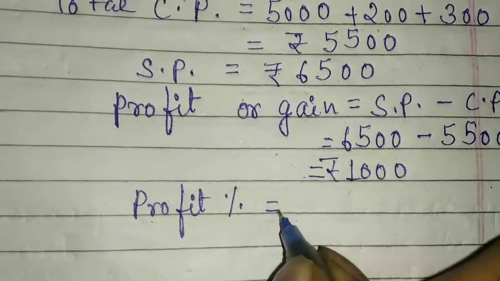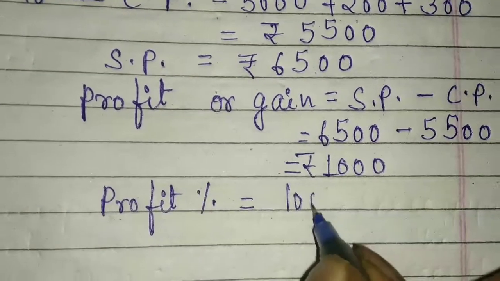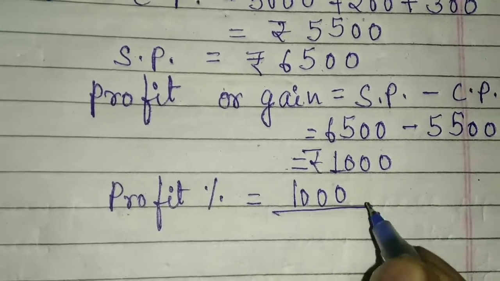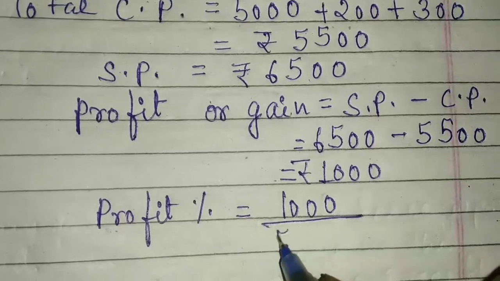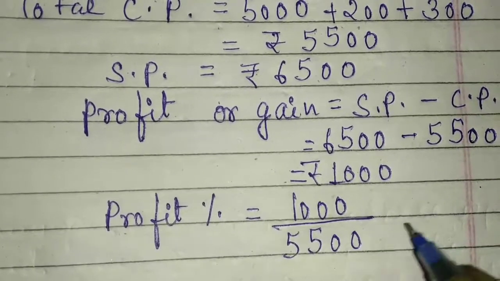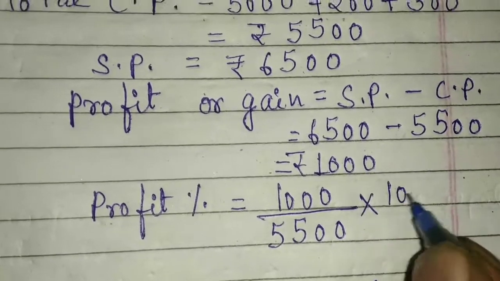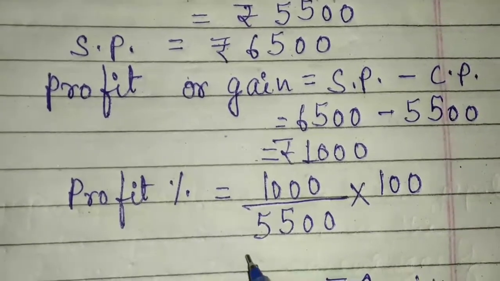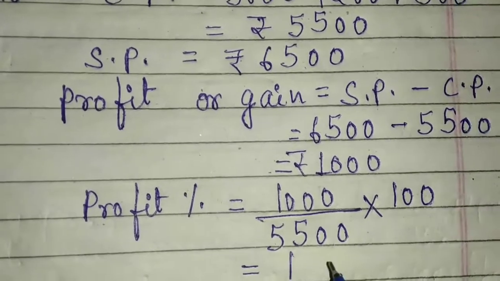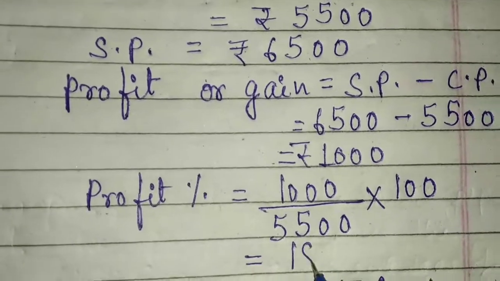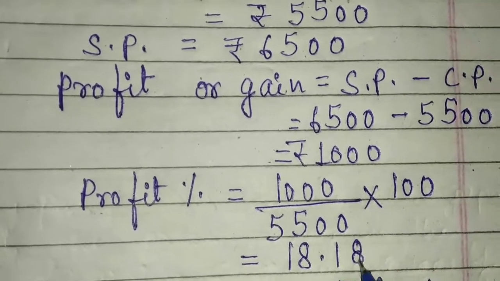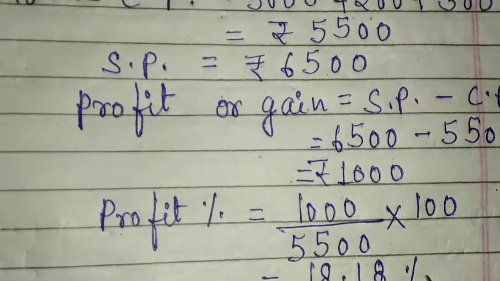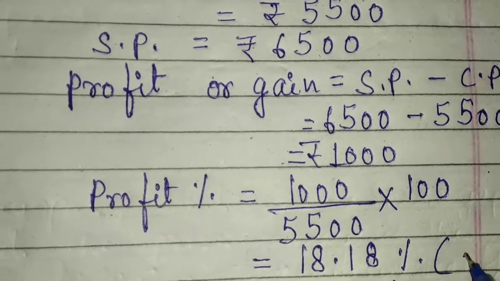The formula of profit percent is profit upon CP. Profit's value is 1,000. CP's value is 5,500. It should be multiplied with 100. After solving it, its value will be 18.18%. That means option number B.